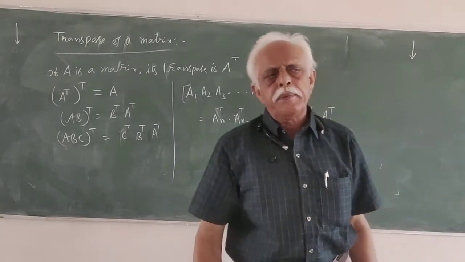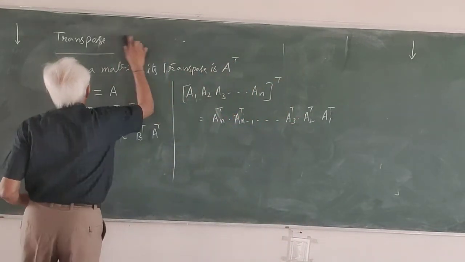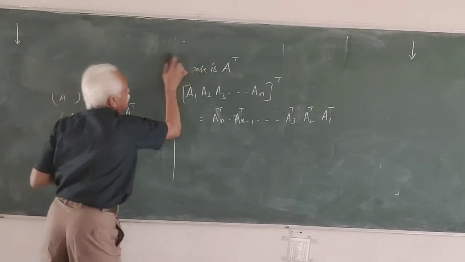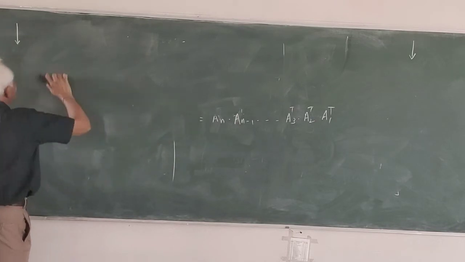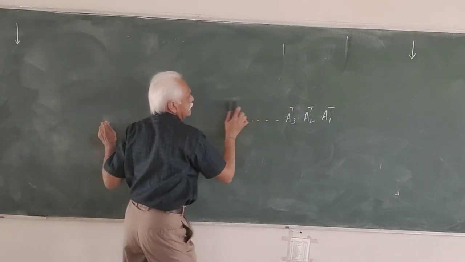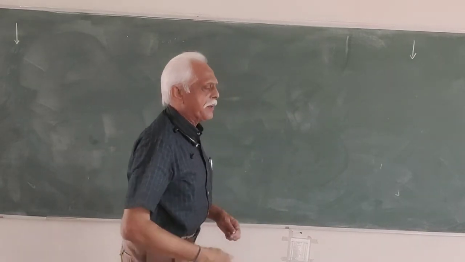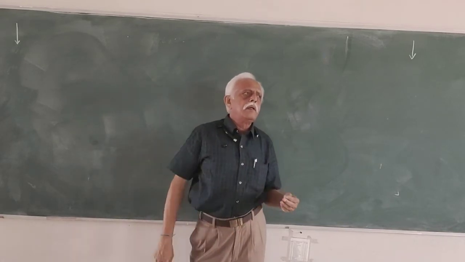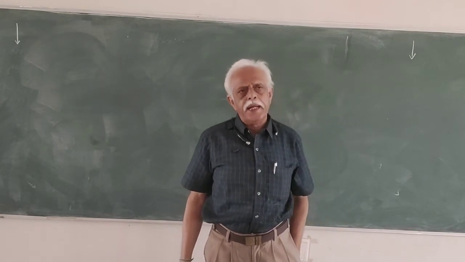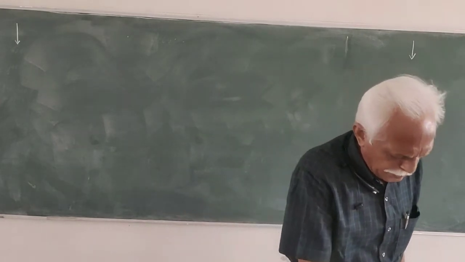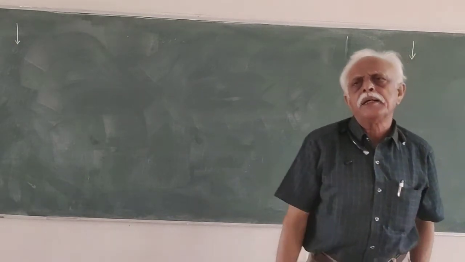You know what is a symmetric matrix? If A is a square matrix such that A transpose is equal to A, then A is called a symmetric matrix.